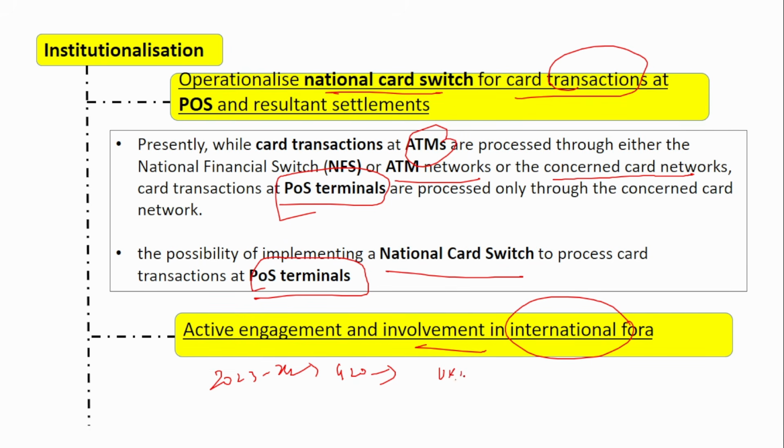UPI was connected with the fast payment system of various other countries. Okay, UPI was trying to be made globally available. So active participation of India in the various international forums is required. Similarly, even if other countries bring in new digital payment transactions or digital payment methods, we can